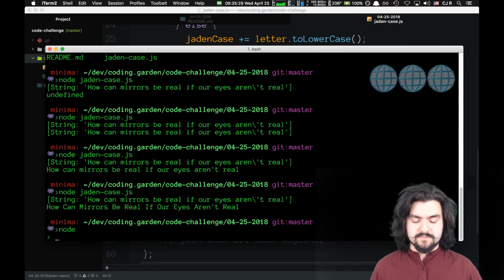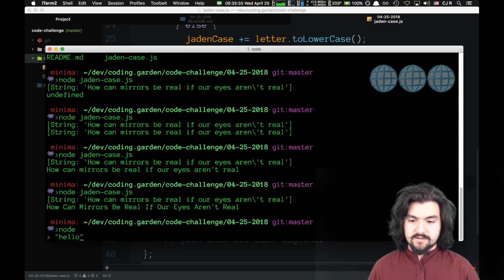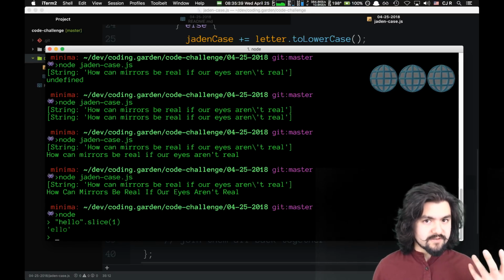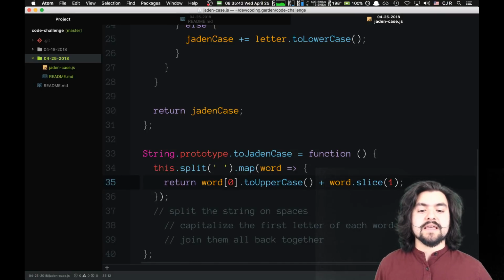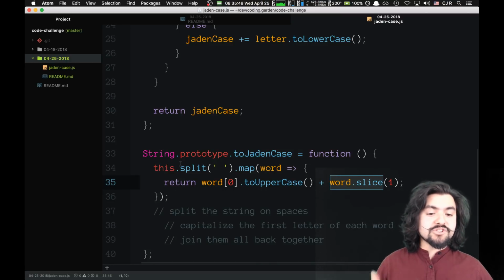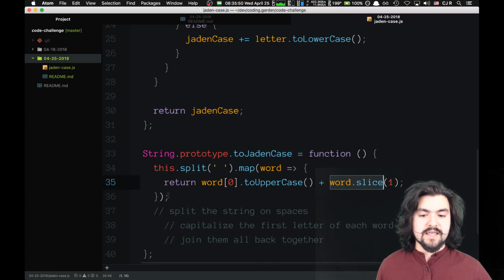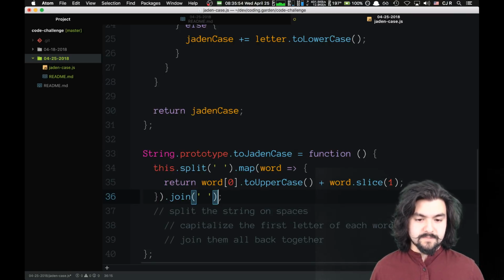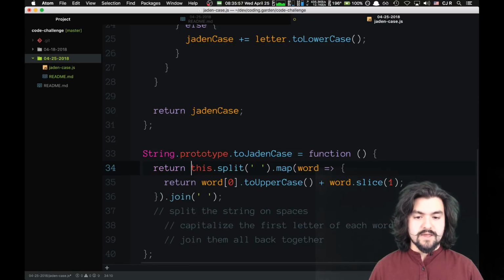I can go into interactive node, and if I say hello dot slice with 1, that pulls off the rest. So essentially, I'm taking the first letter and making it uppercase, and then taking the rest of it and appending it. It should give us an array of capitalized words. And then we want to join it back with a space, and then return that.